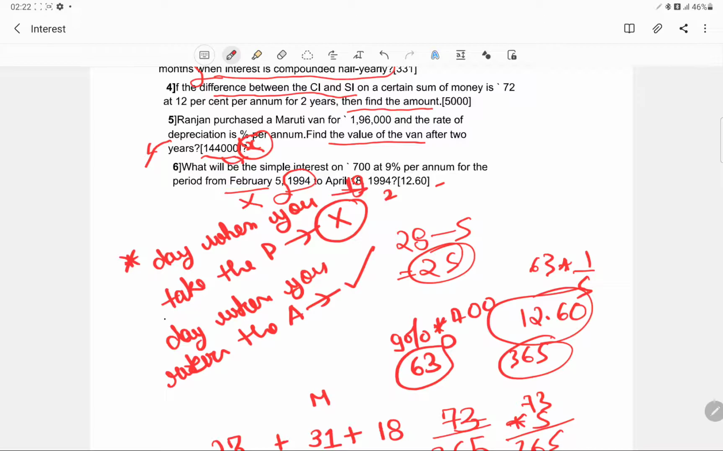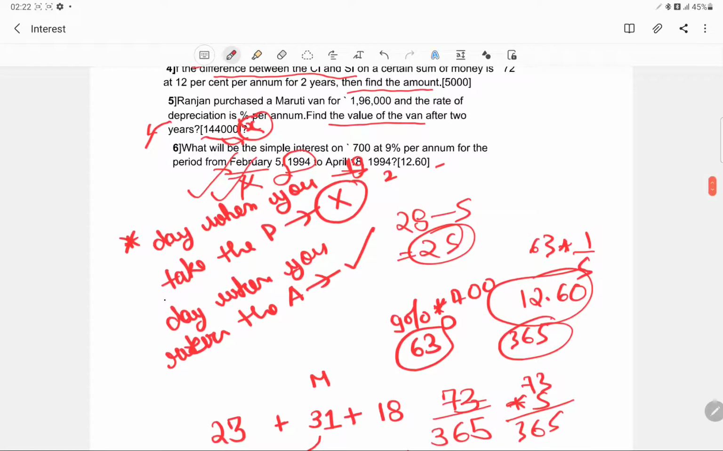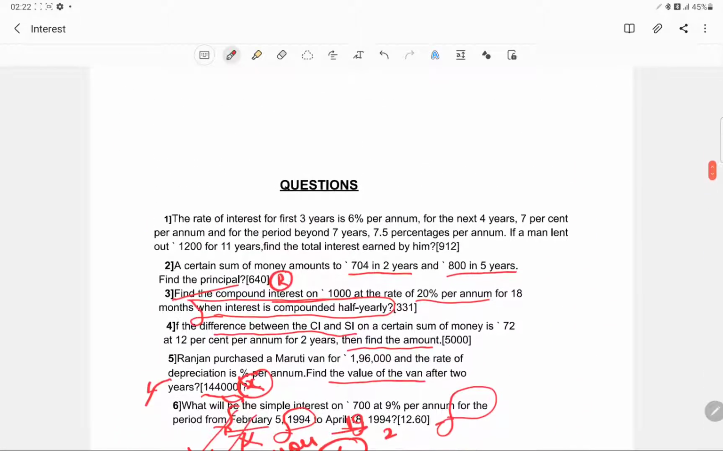They may have included Feb 5 1994 itself, because they were asking for this period, but just remember this fact: if you are given that you took the money on this day, never include it, but the day of the return is always included. They have not mentioned whether you took it on that day or not, so maybe they included 5th Feb as well, but it is not included. So just remember this point. So that's it.